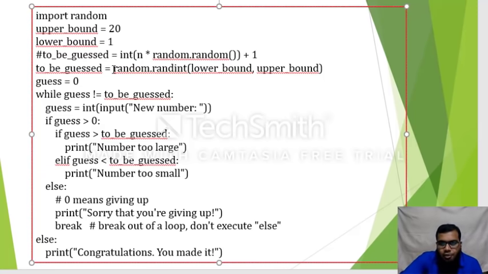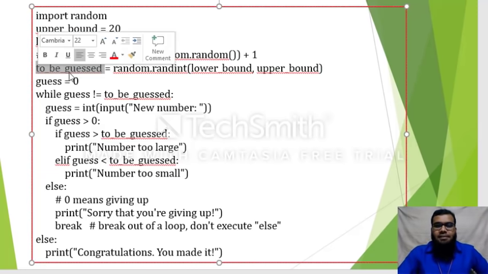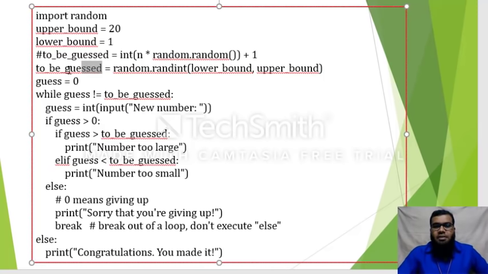So I need to write the statement random dot randint, giving the lower bound and the upper bound. The lower bound is 1 and the upper bound is 20. In between 1 to 20 some number is generated, and that number will be stored in to_be_guessed.